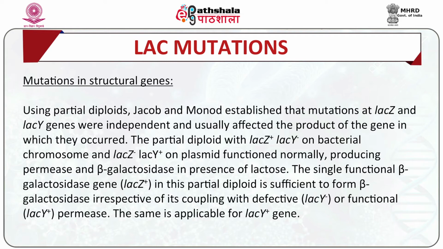The partial diploid with LAC-Z positive, LAC-Y negative on the bacterial chromosome and LAC-Z negative and LAC-Y positive on the plasmid functioned normally, producing permease as well as beta-galactosidase in the presence of lactose. The single functional beta-galactosidase gene, that is LAC-Z positive in this partial diploid, is sufficient to form beta-galactosidase irrespective of its coupling with defective, that is LAC-Y negative, or functional, that is LAC-Y positive, permease. The same is applicable for the LAC-Y positive gene as well.